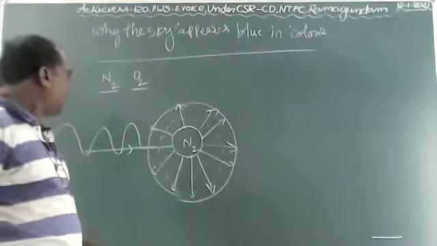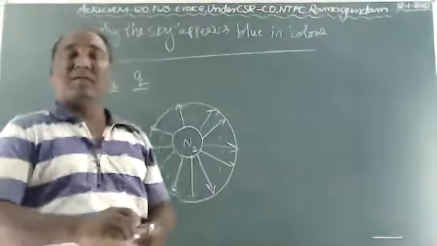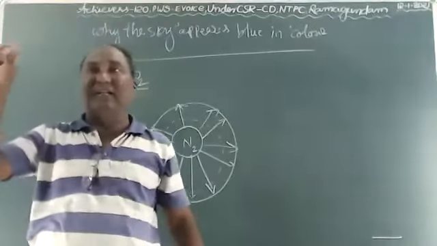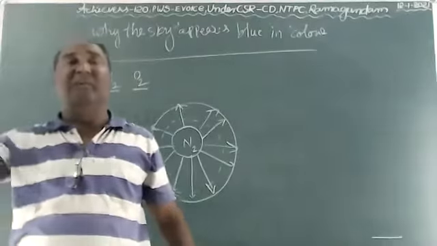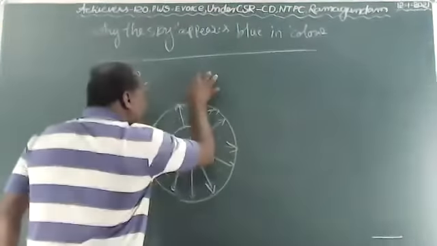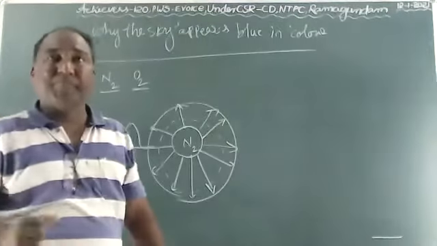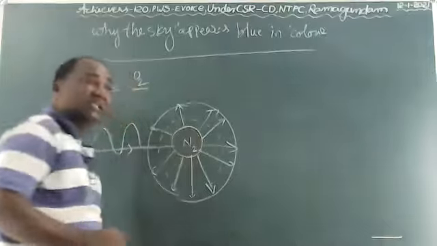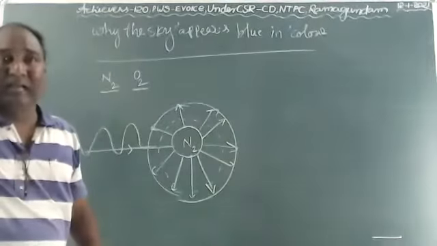So here, why does the sky appear blue in color? Our atmosphere consists of many atoms and molecules. They scatter different wavelengths of colors. But in our atmosphere, nitrogen and oxygen molecules are available in plenty. These molecules act as scattering centers and only scatter the blue color.